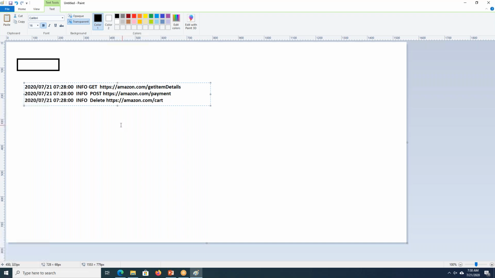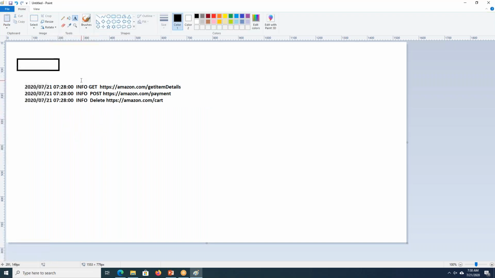Okay, so this is the actual log snippet. For a performance tester, we are just bothered about whether we are getting errors or something like that. But if you see the other side of Splunk, it can be used for log analytics. Let us assume some CEO of the company wants to see, on a big billion day or something, how many orders have been placed live.